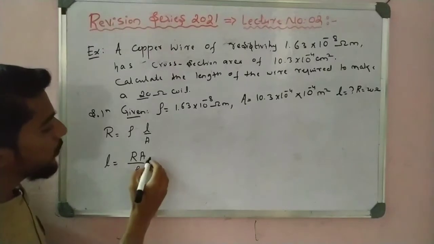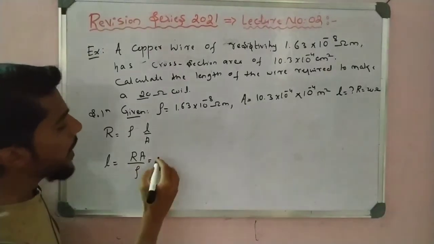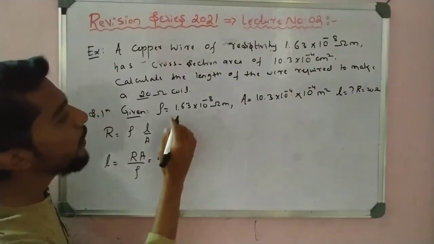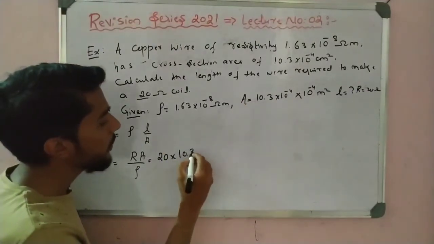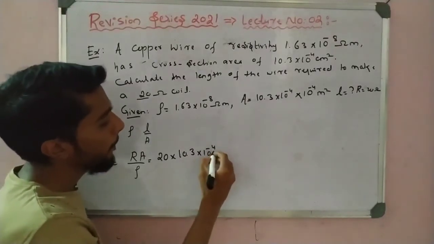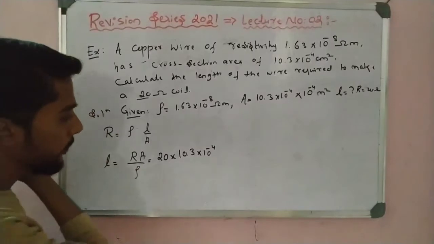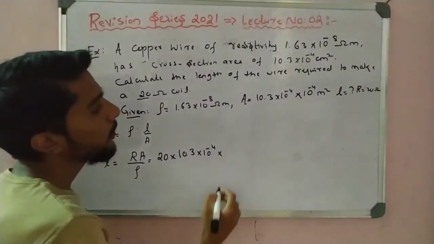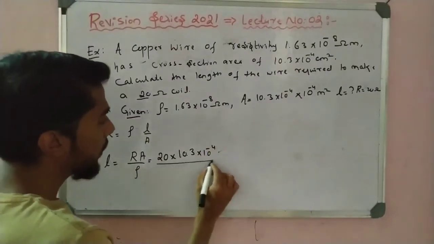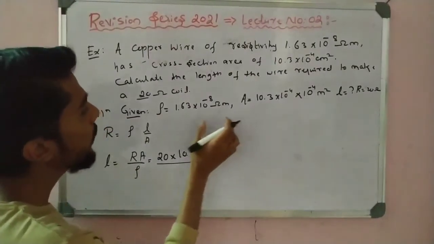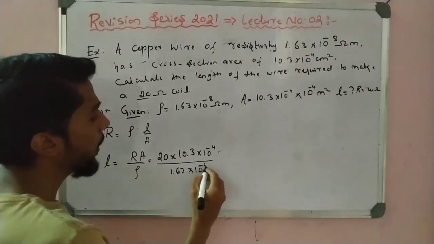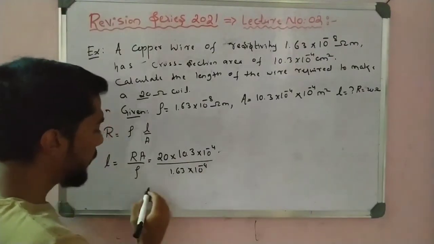Now put the values, and we get the answer. R is equal to 20, A is equal to, carefully, 10.3 into 10 to the power minus 4, and rho is equal to 1.63 into 10 to the power minus 8. Now simplify one by one.